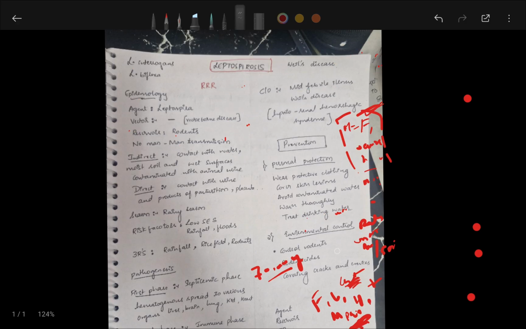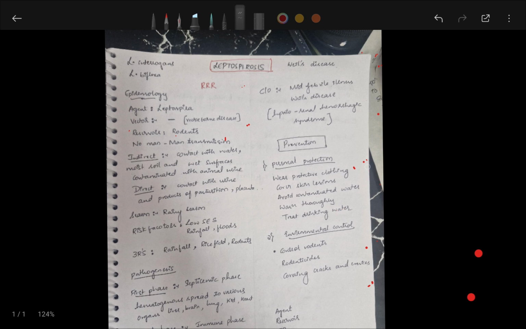You will diagnose leptospirosis by doing ELISA, where you look for IgM antibodies, which is the most common method. Diagnosis: ELISA, IgM antibodies you look for.